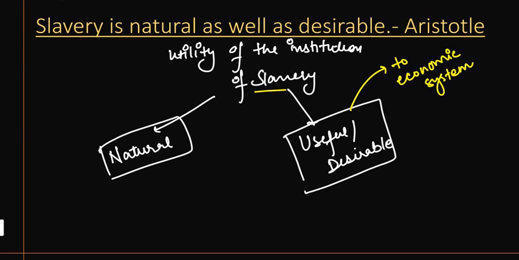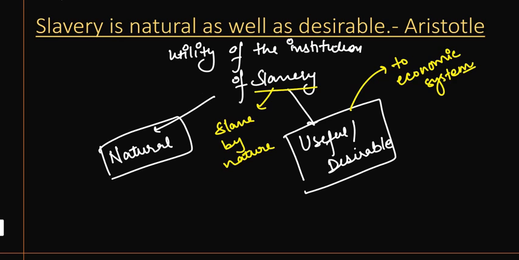When we are talking about the institution of slavery, we are actually talking about the persons who are slaves by nature. Remember it, right? He is saying that this system is very important to the economic system, because those who are physically strong can work for longer durations, right?